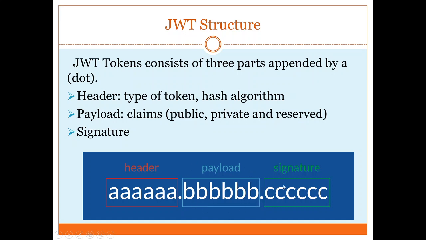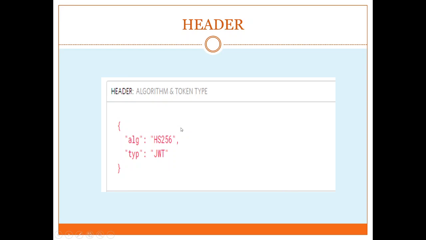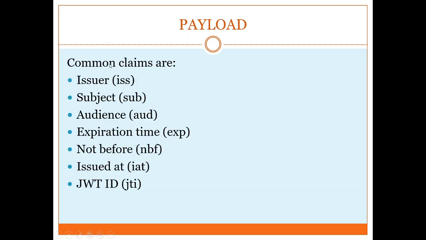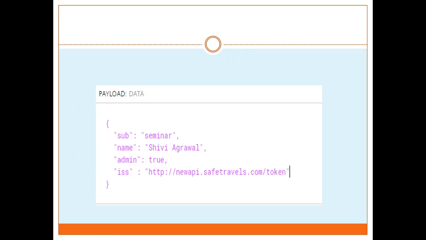And the signature. If we see, header contains the algorithm, HS256 will be used, and type is the JWT. That will be the part of header. Then the common claims or payload, it can contain the issuer, subject, audience, expiration time, not before, issued at, JWT ID, and so on. It can contain multiple things.